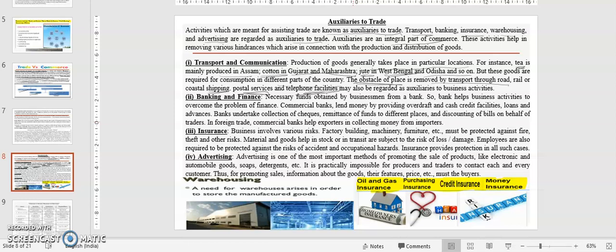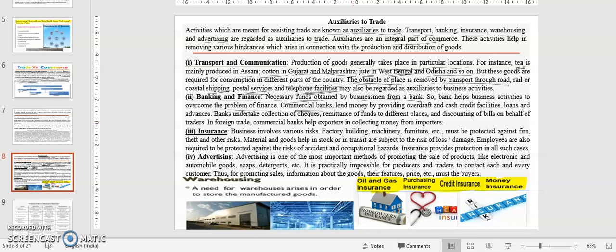Next point is banking and finance. Necessary funds are obtained by businessmen from a bank, as I have already told. From a bank you can obtain your capital amount, you can take a loan from the bank and then start your business. So the bank helps in business activities to overcome the problem of finance, and there will not be any problem of finance for doing the business.